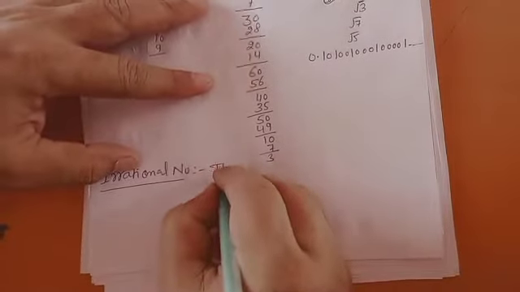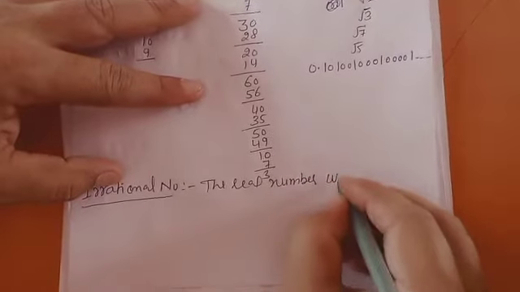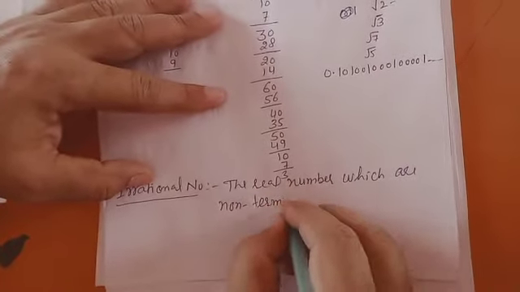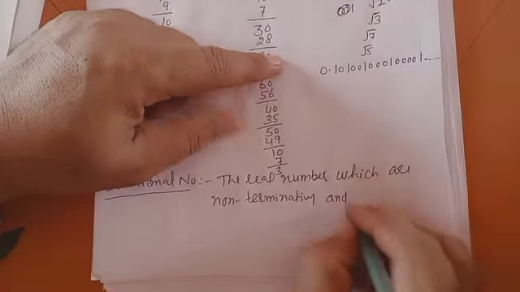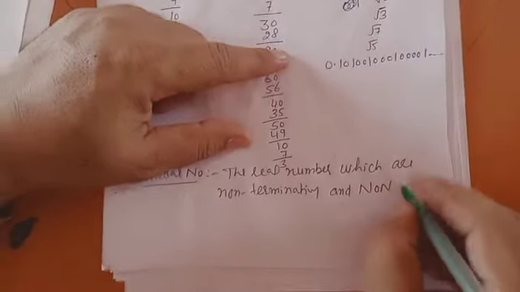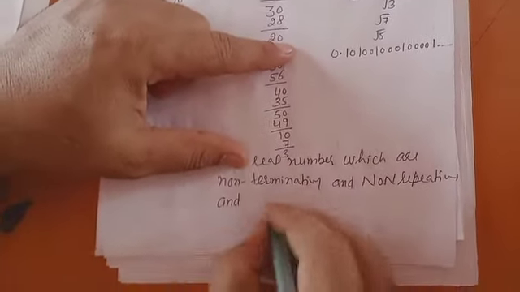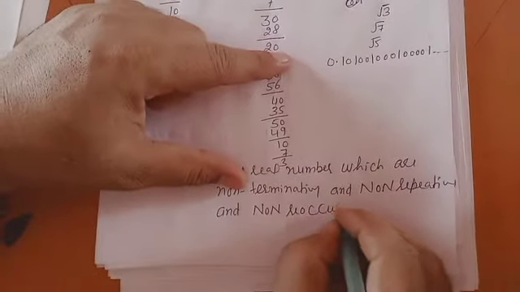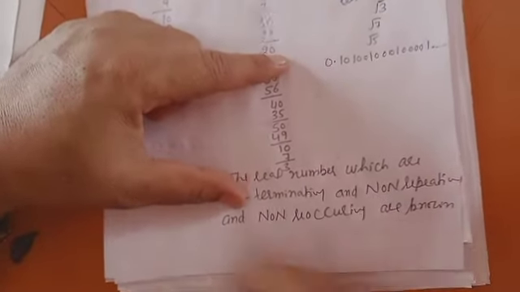The real numbers which are non-terminating, non-terminating meaning the remainder is not 0 after a finite number of steps, and non-repeating and non-reoccurring, are known as what?